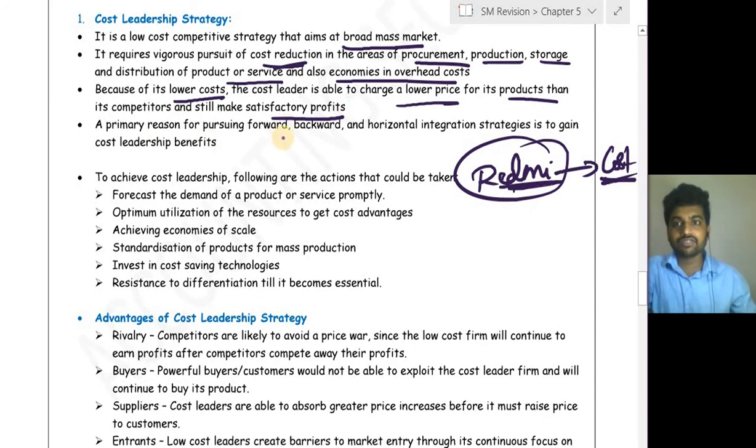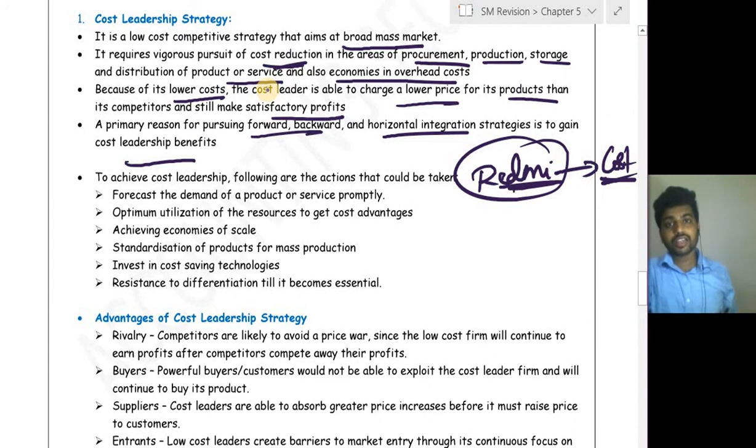A primary reason for pursuing forward, backward and horizontal integration strategies is to gain cost leadership. So why do we enter into our raw material providers' business? Because we will get raw material at a lower price than now, in the existing business. Why do we go to the distribution channel? Because we need not pay more profit to our distributors. So this is one of the basic things because of which organizations go for forward integration or backward integration.